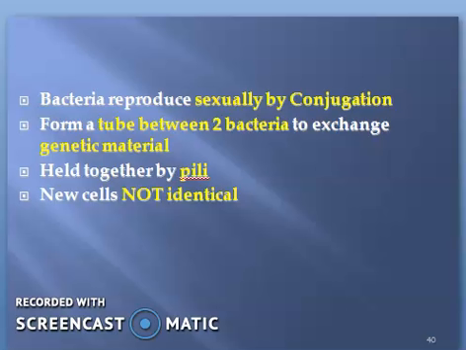Conjugation is nothing but a tube-like structure developed between the two cells. They form a tube between two bacteria to exchange genetic material. So the two bacteria come together, and they exchange their genetic material, held together by the pili.